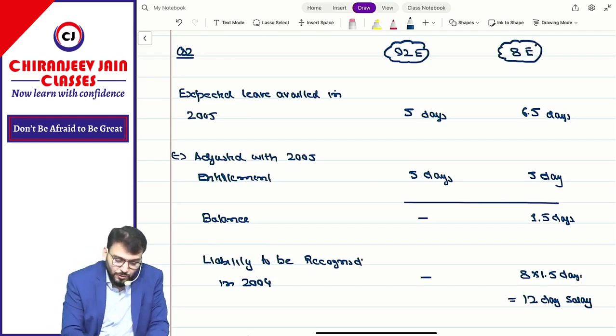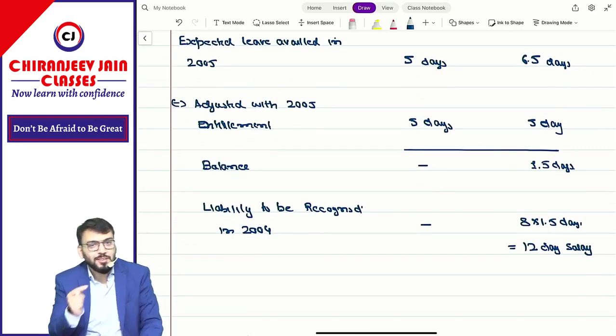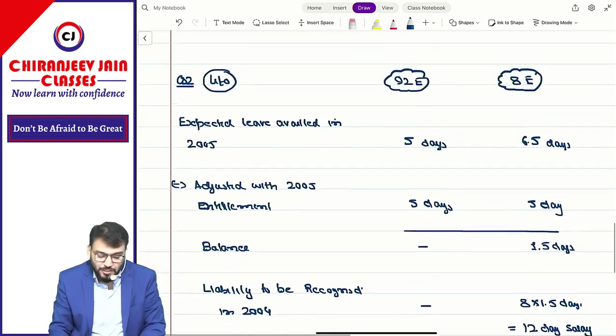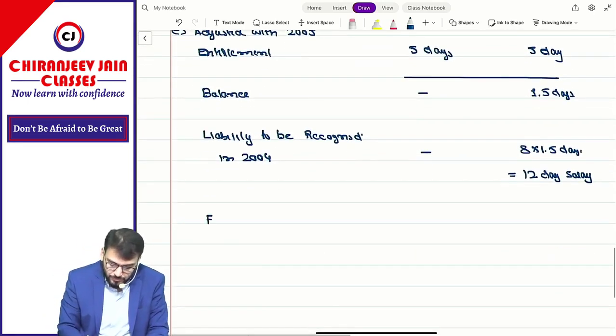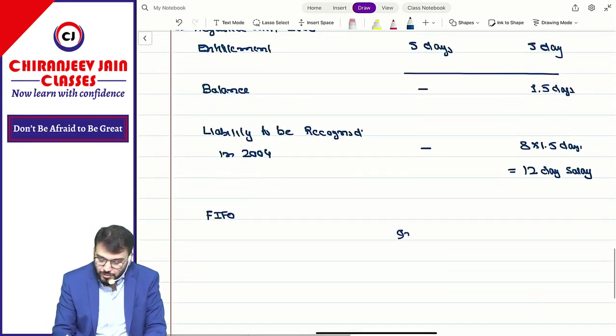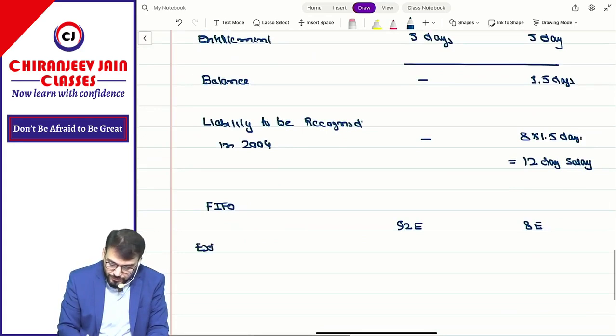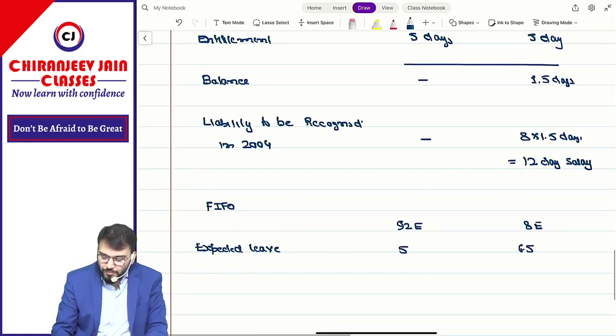This was based on LIFO. Suppose the same question they have given on FIFO basis. FIFO means first from brought forward and then from current year. It is also quite possible, then your answer will change. If I am saying FIFO, same question: 92 employees, 8 employees. Expected leave is 5 and 6.5.